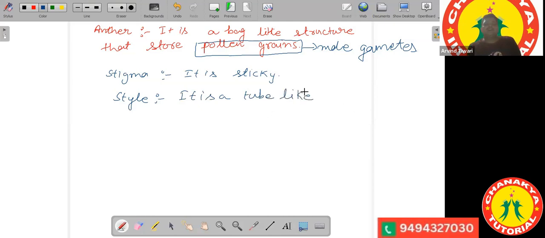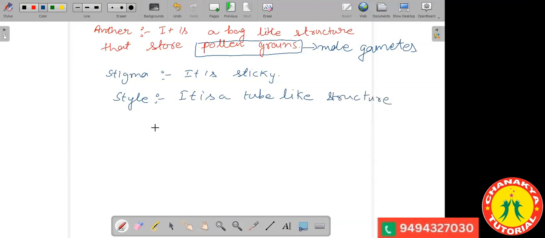Vedika and Tanishka. Tanishka, turn on your camera. Yes, sir. I just had to put my water bottle.